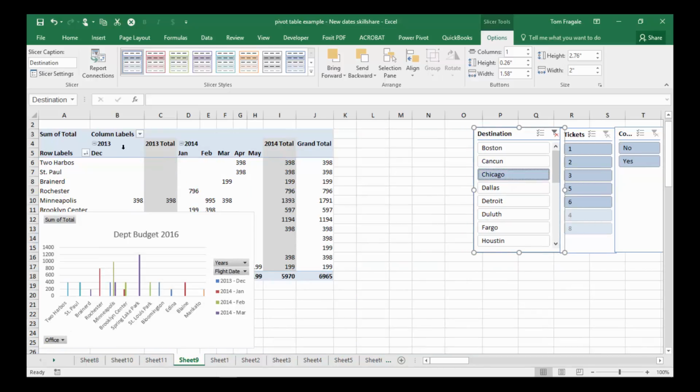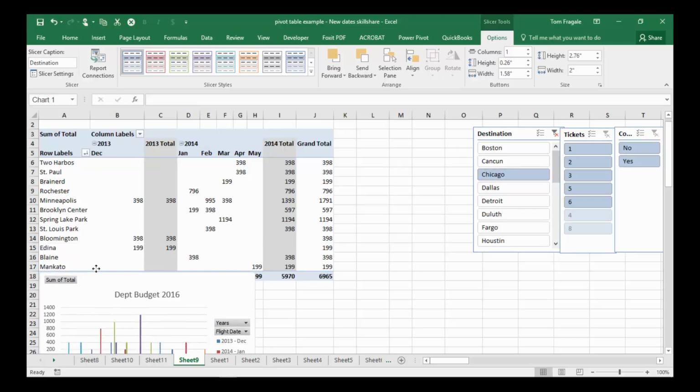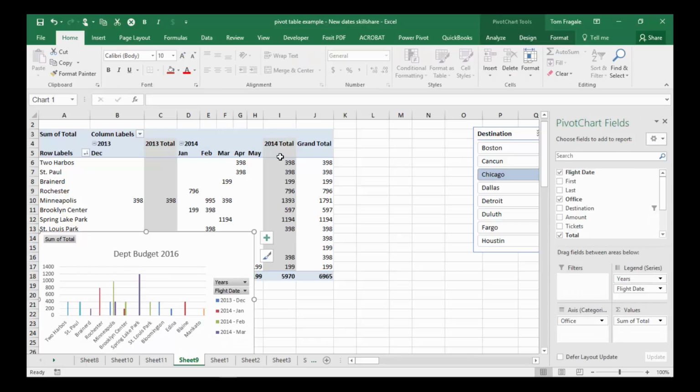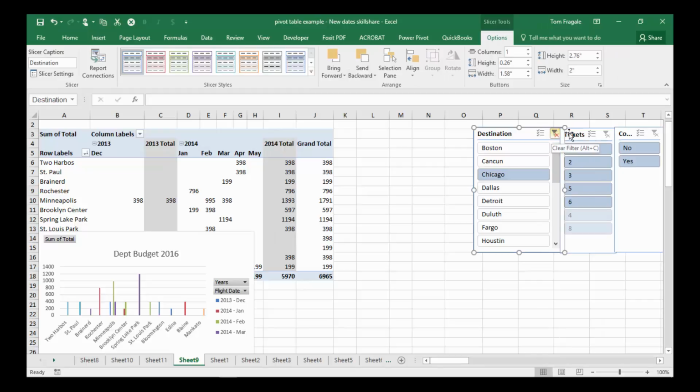And notice how that changed the pivot table, that changed the chart. Of course, I'd probably move the chart over here somewhere, but you get the picture. So it's only now going to show you the ones whose destination is Chicago. So it's like a filter, except it's more visual. And by the way, the pivot table can only filter the fields that are on the pivot table. With the slicer, then you can add all these different combinations to get really any combination of data that you wanted to. So I want ones from Chicago that had 2 tickets.